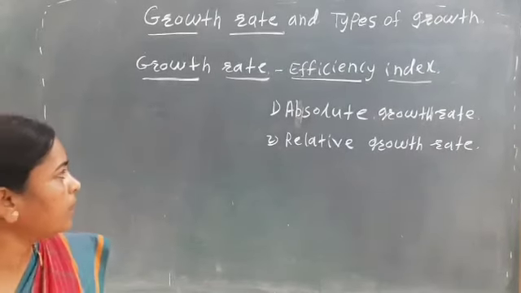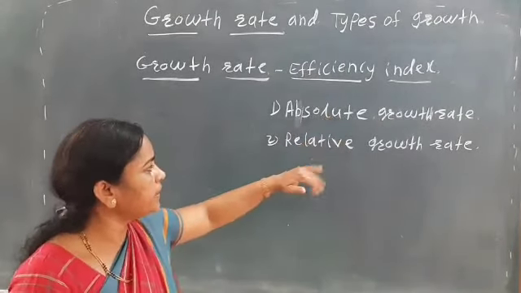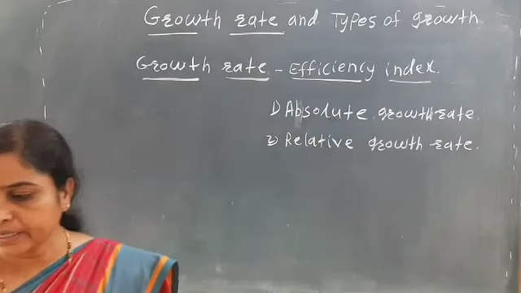First we see the absolute growth rate, and then we can see the relative growth rate.